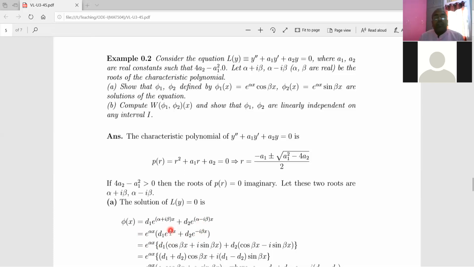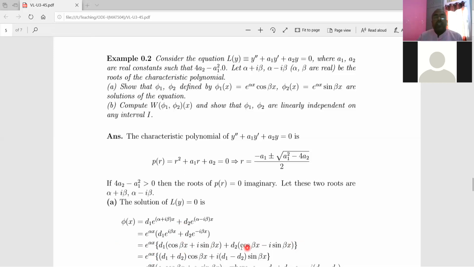Now again use Euler's formula to write this complex exponential function as this. What is that Euler's formula? You might remember: e to the power I theta is equal to cos theta plus I sin theta, and e to the power minus I theta is equal to cos theta minus I sin theta. And using that formula, you will get this, right?